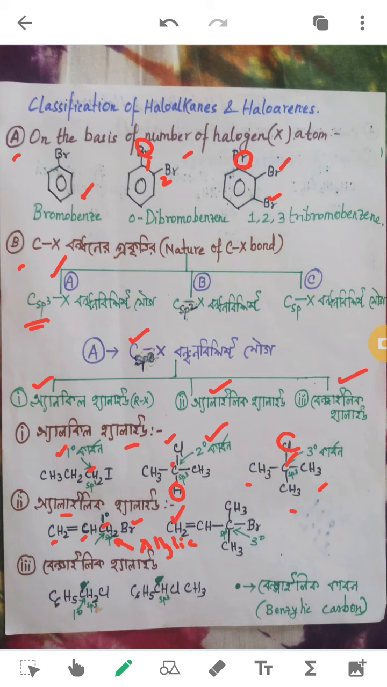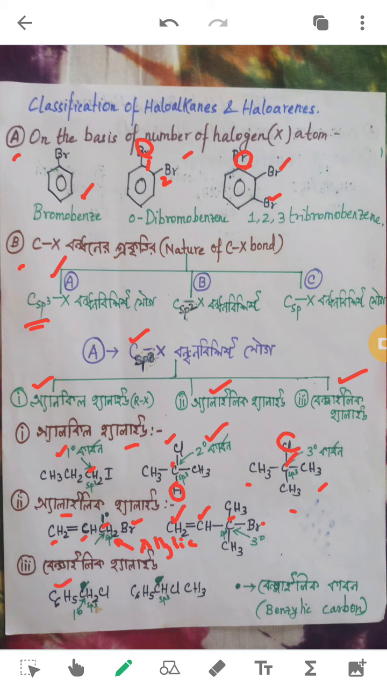Similarly, see, these two are doubly bonded carbons. The next carbon is allylic carbon because it's an sp3 hybridized carbon next to the carbon-carbon double bond. As halogen is attached to this carbon, this is also allylic halide. Next we come to benzylic halide. Now what is this? The sp3 hybridized carbon next to the benzene ring.